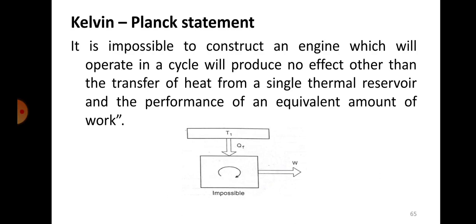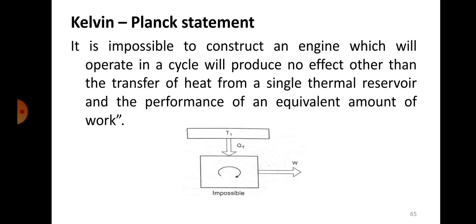That means if you have an engine, it has to operate between two different reservoirs, a high temperature reservoir and a low temperature reservoir. You take heat Q1, you can convert some part of that into work, and you have to give some part of the heat into the lower temperature reservoir. That means the energy would go as a waste, right? So the efficiency will be less than 100% for any engine for that matter.